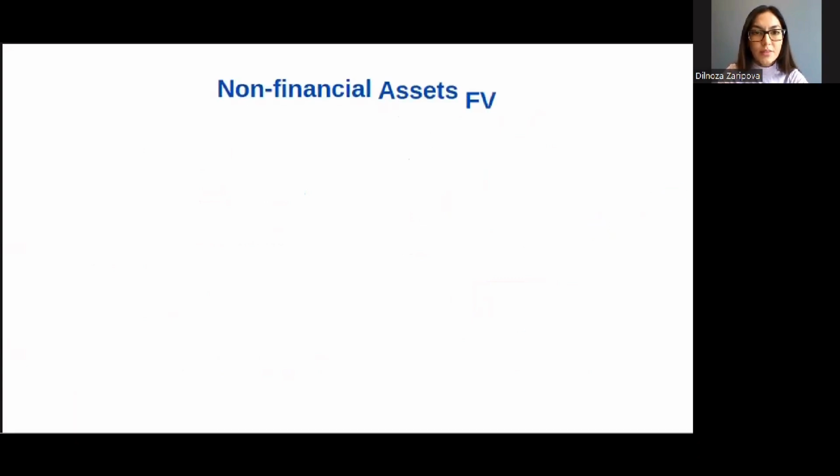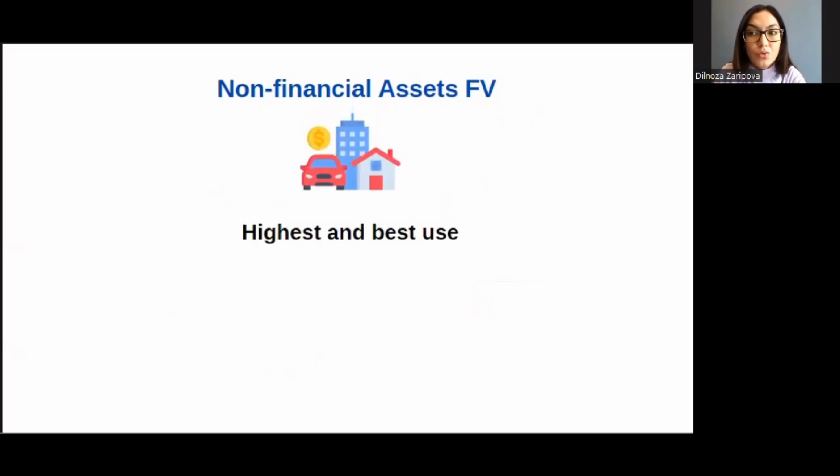Okay, now let's look at non-financial assets fair value. For non-financial assets, fair value reflects the highest and best use of the asset.